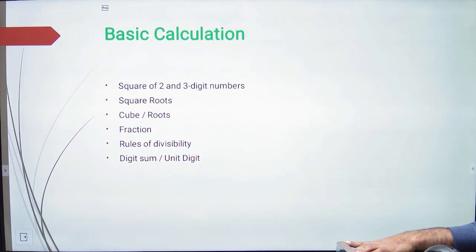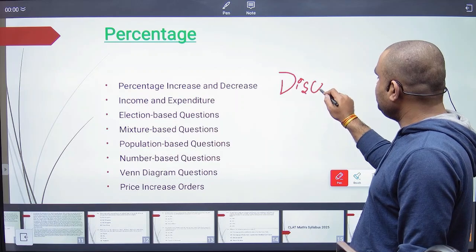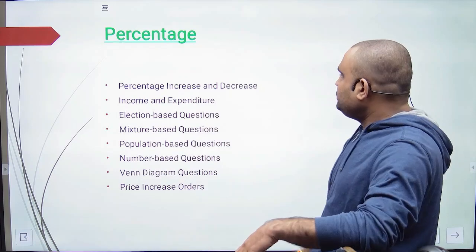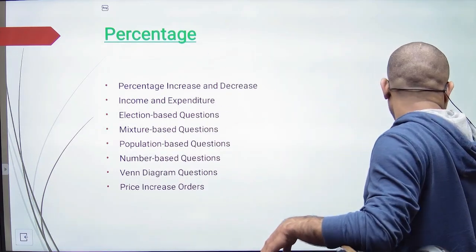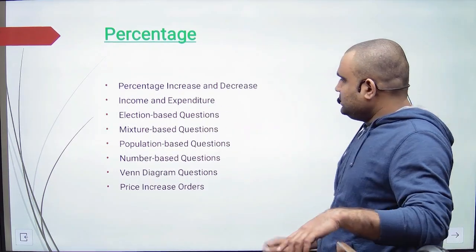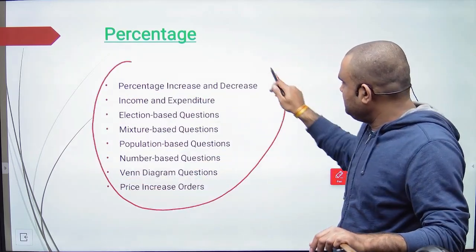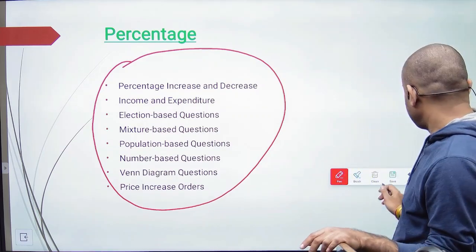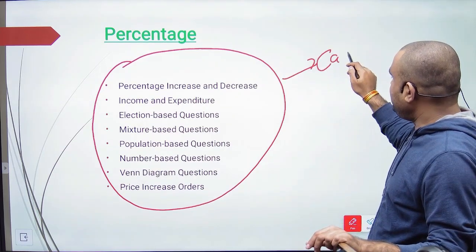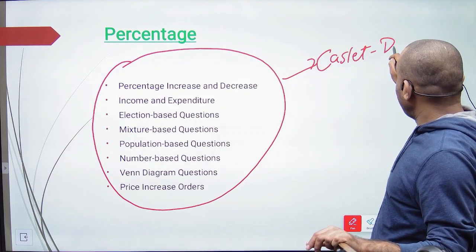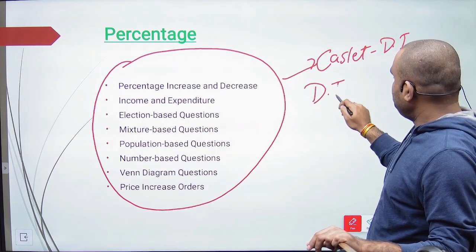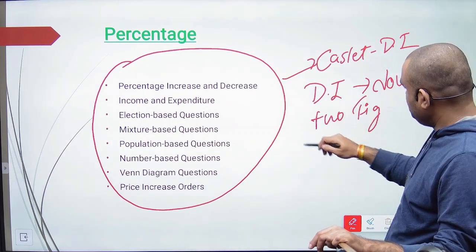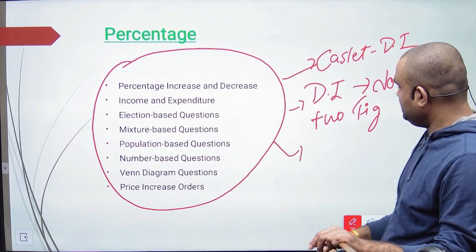Moving forward, डिस्काउंट बेस्ड क्वेश्चन, ठीक, केसलेट्स, ठीक है. अब इसमें बहुत सारे सो परसेंटेज we have. I have included nearly most of the things that have been asked in the previous years, but there are some things also like caselet दिया है, okay, DI based on double DI, basically double DI, where you have two figures. Okay, we also included it in the present course.